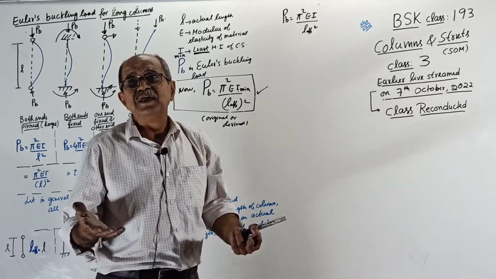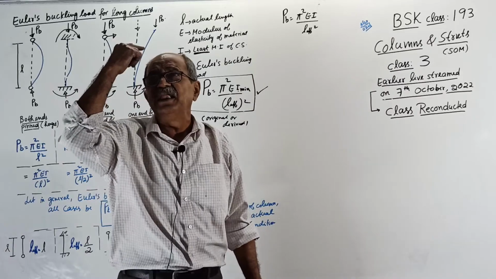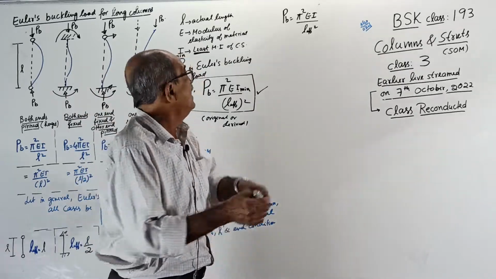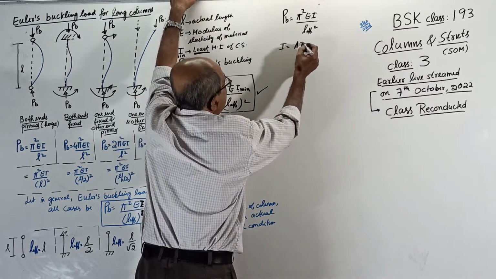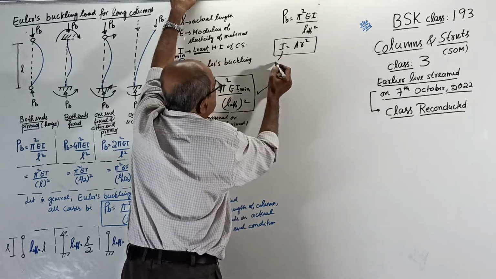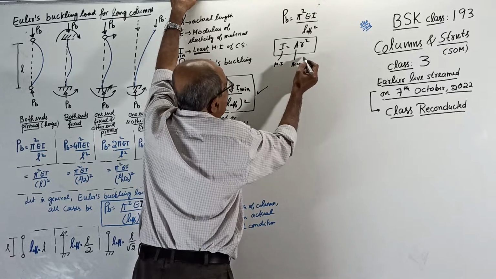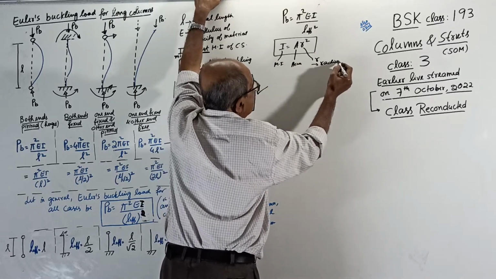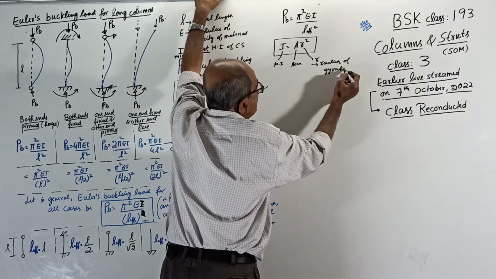If you don't know something required here, which comes earlier from engineering mechanics, you have to agree, no other way. I equal to A R square. Everybody should know this one, where I is moment of inertia, A is area, R is called radius of gyration of cross section.